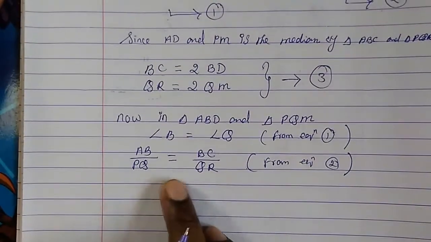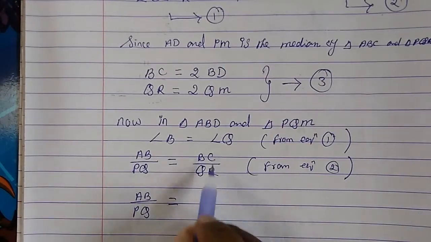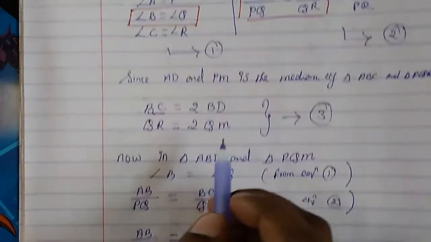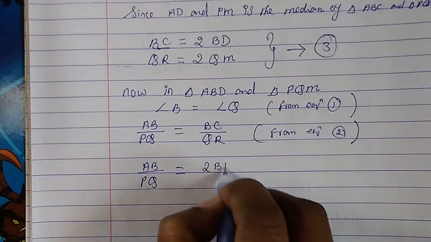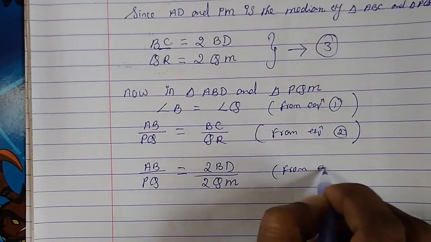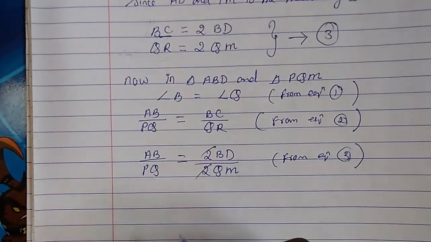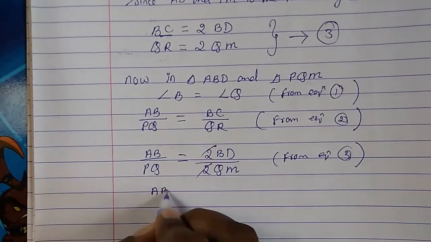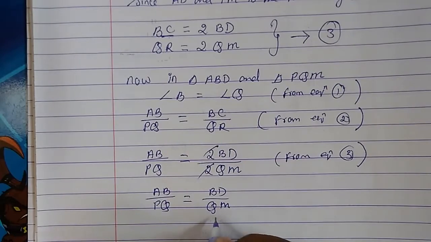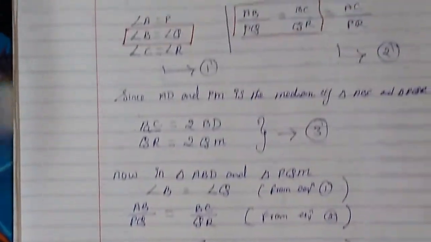Now AB upon PQ let us write down as it is. BC upon QR. You see here BC is equal to 2 times BD, and QR is 2 times QM. So let us write down here 2 times BD, and QR is 2 times QM. This is from equation 3. Now the 2 gets cancelled. So then what we have? AB upon PQ equal to BD upon QM.